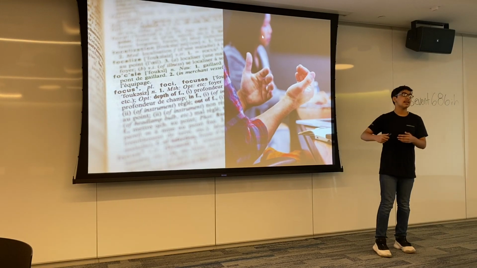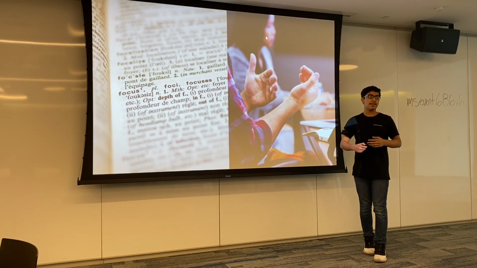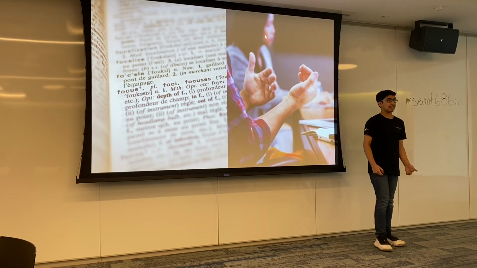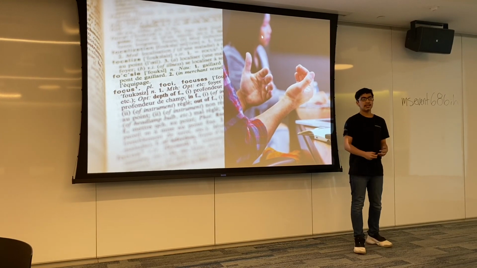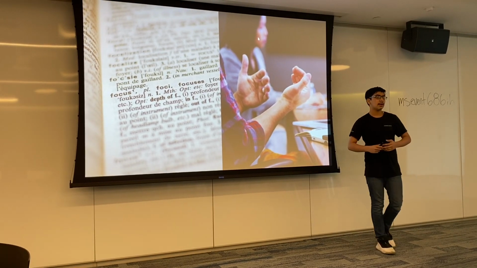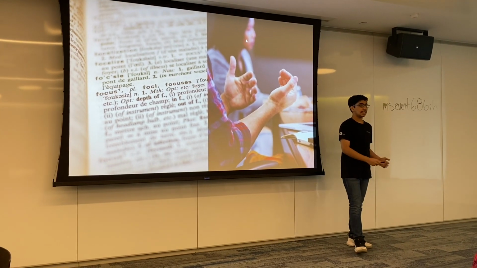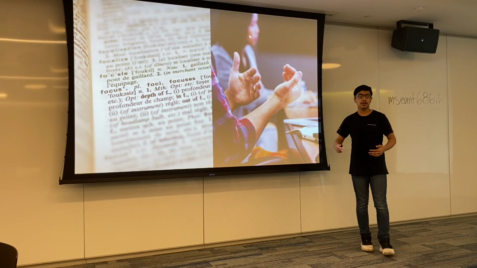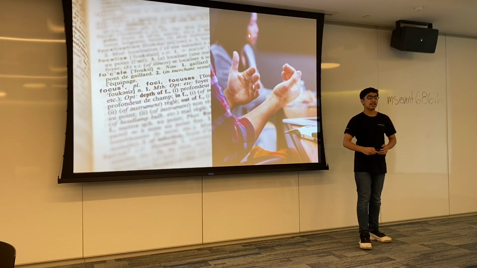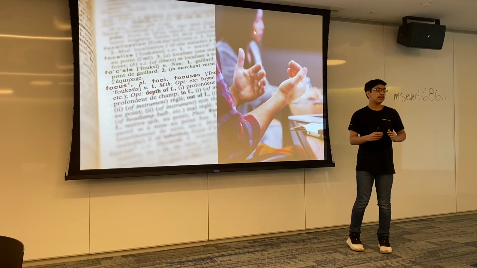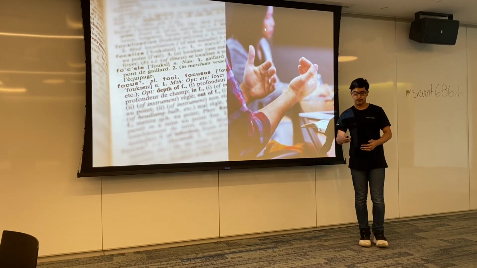NLP is the way that computers can understand human language. There are two main types of natural language processing. The first is text-based processing. Text-based processing is where the computer receives some text, tries to understand it, and then gives a response accordingly. While speech-based processing is where the computer receives some sound waves and then tries to understand that.